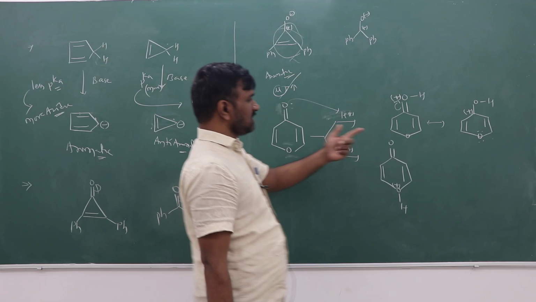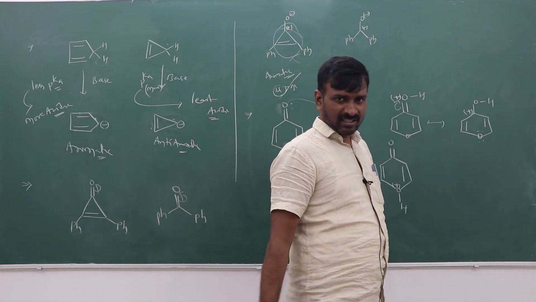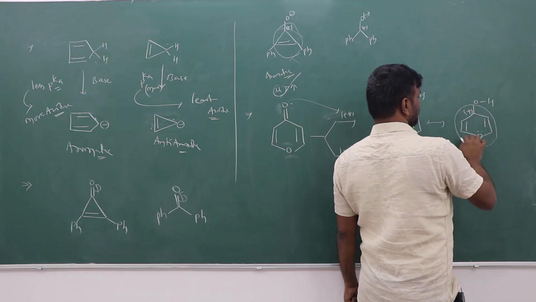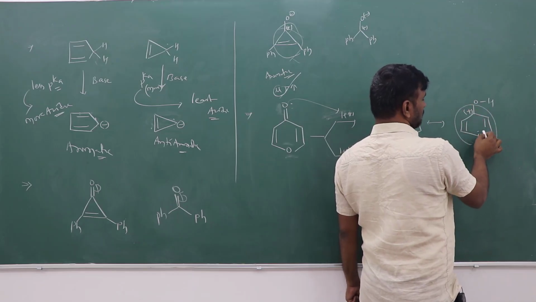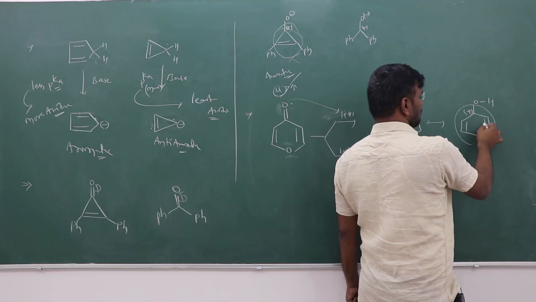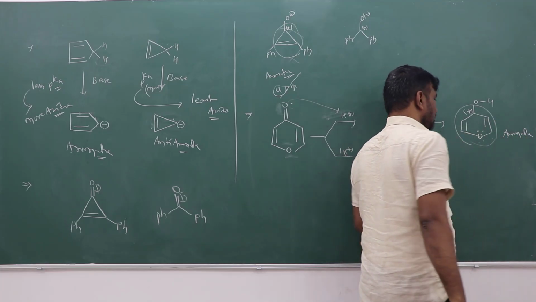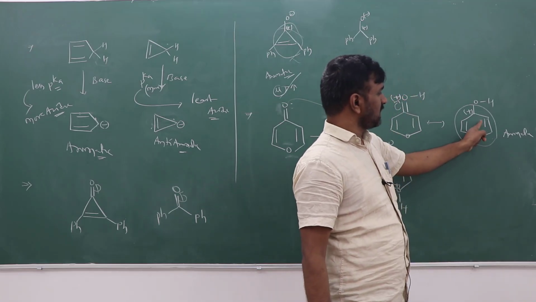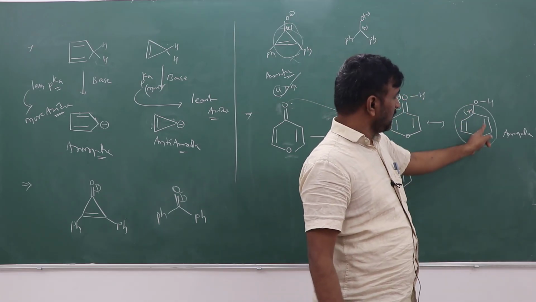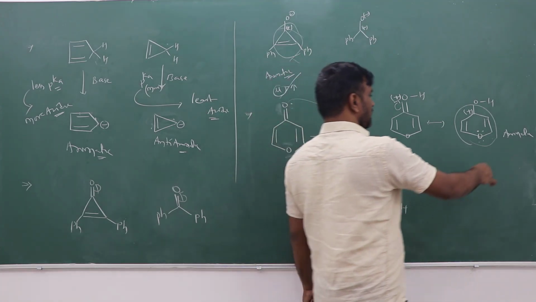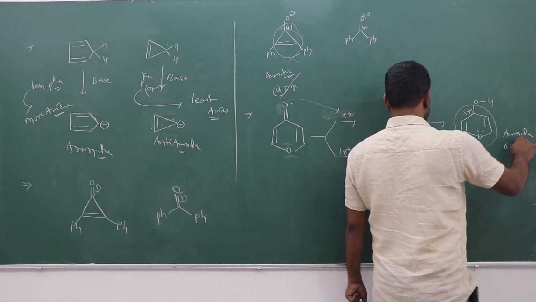If the first one, the carbonyl oxygen, is taking H plus ion, suppose what will happen? This ring is going to have a double bond, 2 pi electrons, and here there is a lone pair of electrons. This ring is getting aromatic. This 2 pi electrons, and here 2 double bonds, 2 by 2 pi electrons. Totally 6 pi electrons will be there. It follows the aromatic 4n plus 2 pi electron rule.